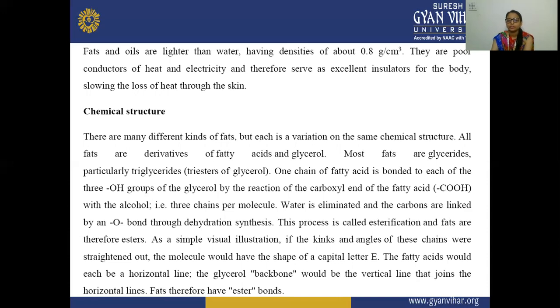So there are different kinds of fats, but each is a variation on the same chemical structure. All the fats that are present are derivatives of fatty acids and glycerols, and most of the fats are glycerides, particularly triglycerides.